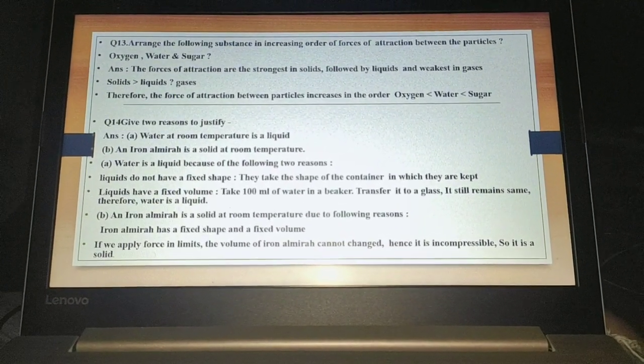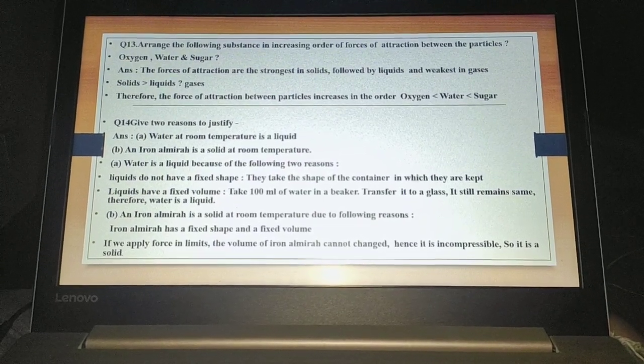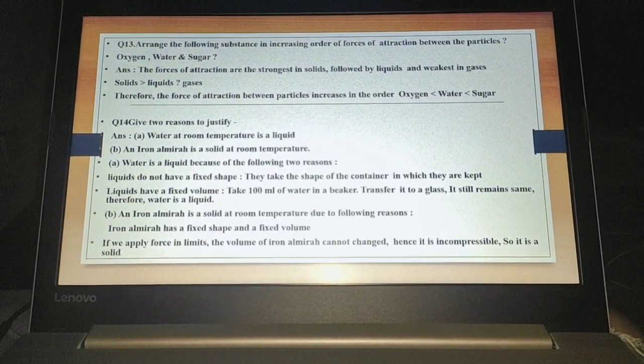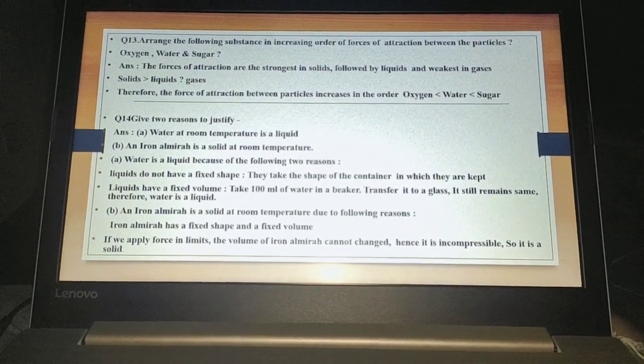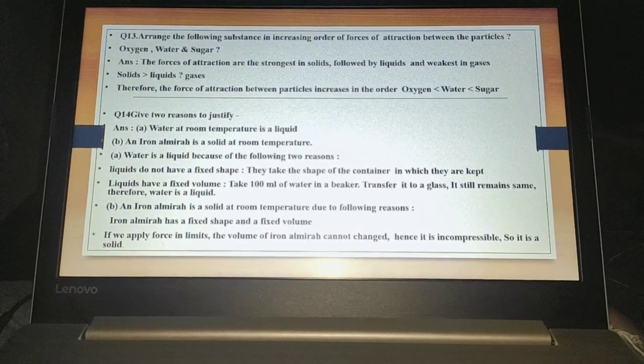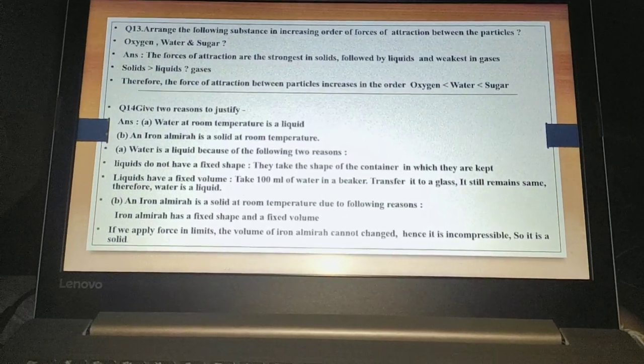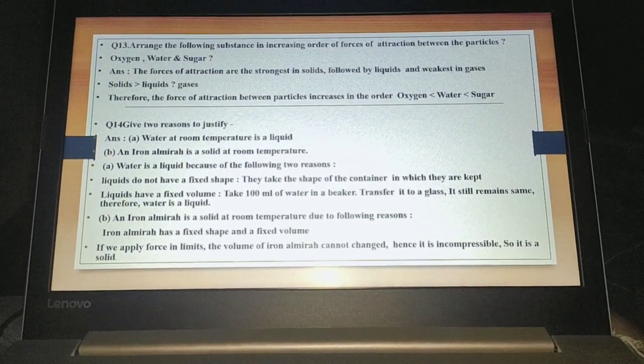Give 2 reasons to justify that water at room temperature is a liquid. You have to give the properties of liquid. And an iron almirah is a solid at room temperature. It is also a property. You have to show the properties of the solid, that we have also already done.